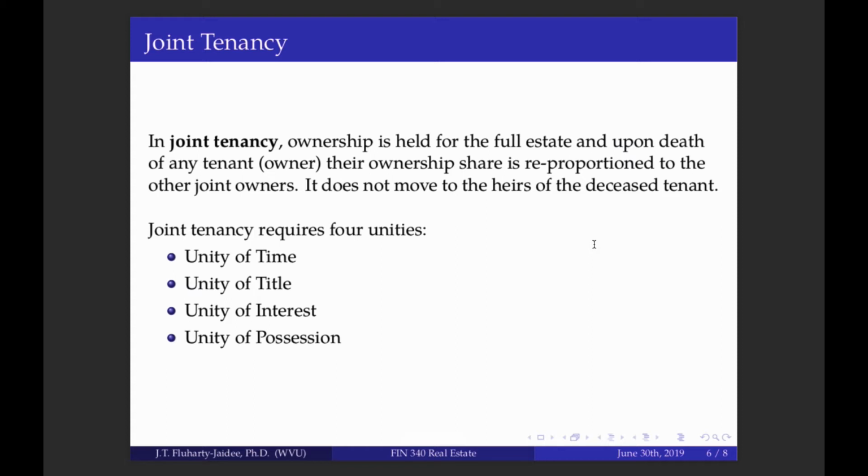Unity of title means that both individuals must be listed on the title agreement, on the deed agreement. Unity of interest is that both individuals, or more than two individuals in the joint tenancy, have to have interest in the property. They must actually be owners of the property, and they must also be in real possession of the property. So you cannot be leasing the property, this is unity of possession. You cannot be leasing the property and expect to be a joint tenant. You must physically own the property through deed rights.